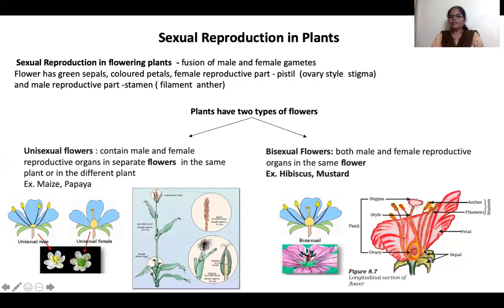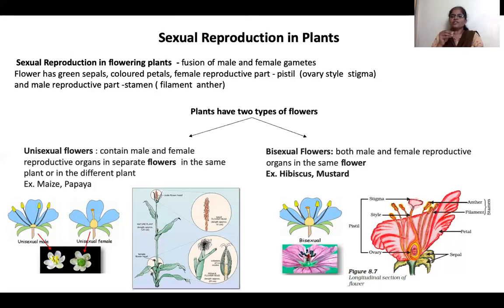This is the male reproductive part, which grows from the base of the ovary. This thin tube is called the filament. At the end, we have a bilobed structure called the anther. On this anther there are small powder-like pollen grains. The anther releases the pollen grains.